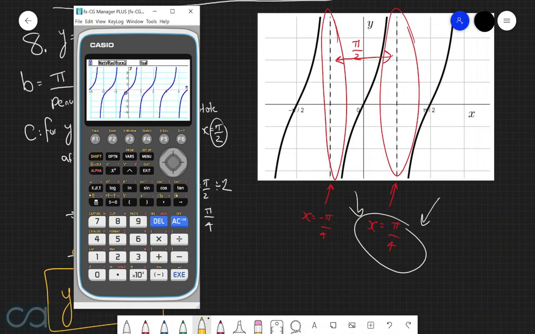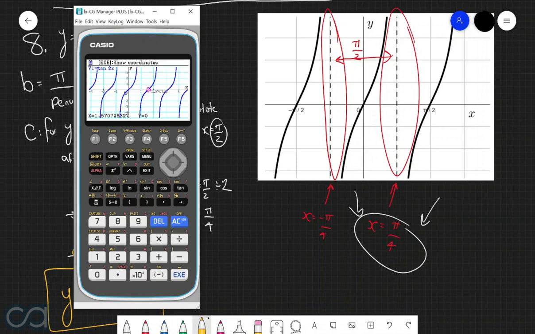And so the first thing that we're going to confirm here is that we have x-intercepts at x equals negative pi over 2, 0, and positive pi over 2. So if we first of all look at the graph when x is equal to negative pi over 2, then we have an x-intercept. When x is equal to 0, we have another x-intercept, and when x is equal to positive pi over 2, then we have another x-intercept. So these here are all good so far.